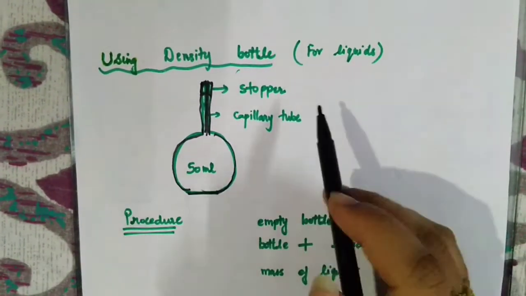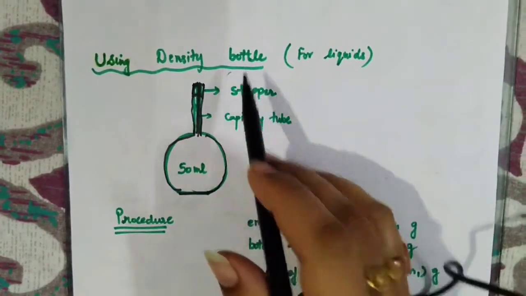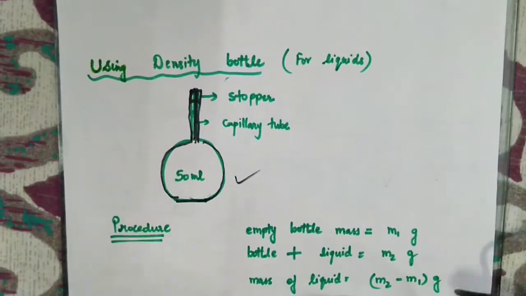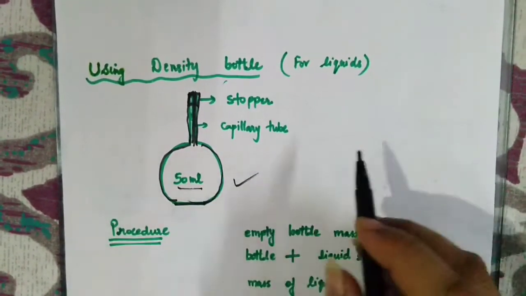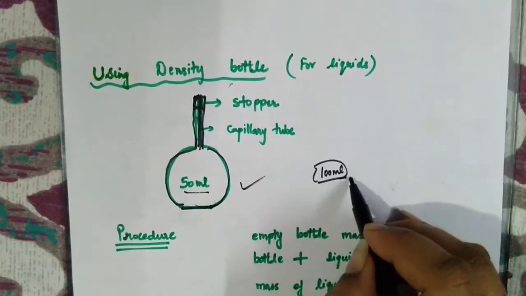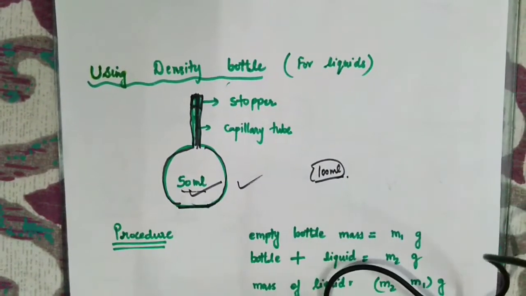Now I told you that if you want to calculate the density of any liquid, we are going to use this density bottle. It is generally available in two sizes. One is 50 ml and the other is 100 ml. So we have taken the one which is given in your textbook, which is the 50 ml size.